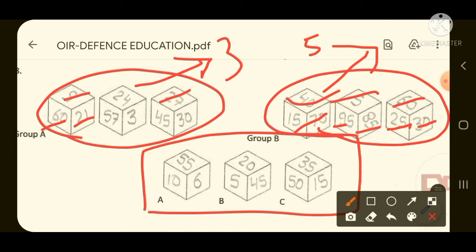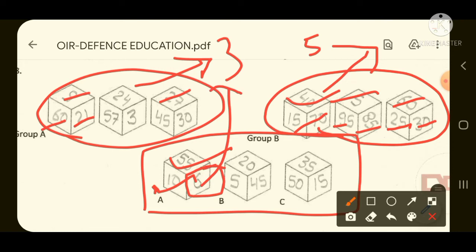So if you look at option A, it is 55. 55 is divisible by 5. If you look at option B, this second face, here it is 10, and 10 is again divisible by 5. But if you look at this face, it is 6. 6 is divisible by only 3.